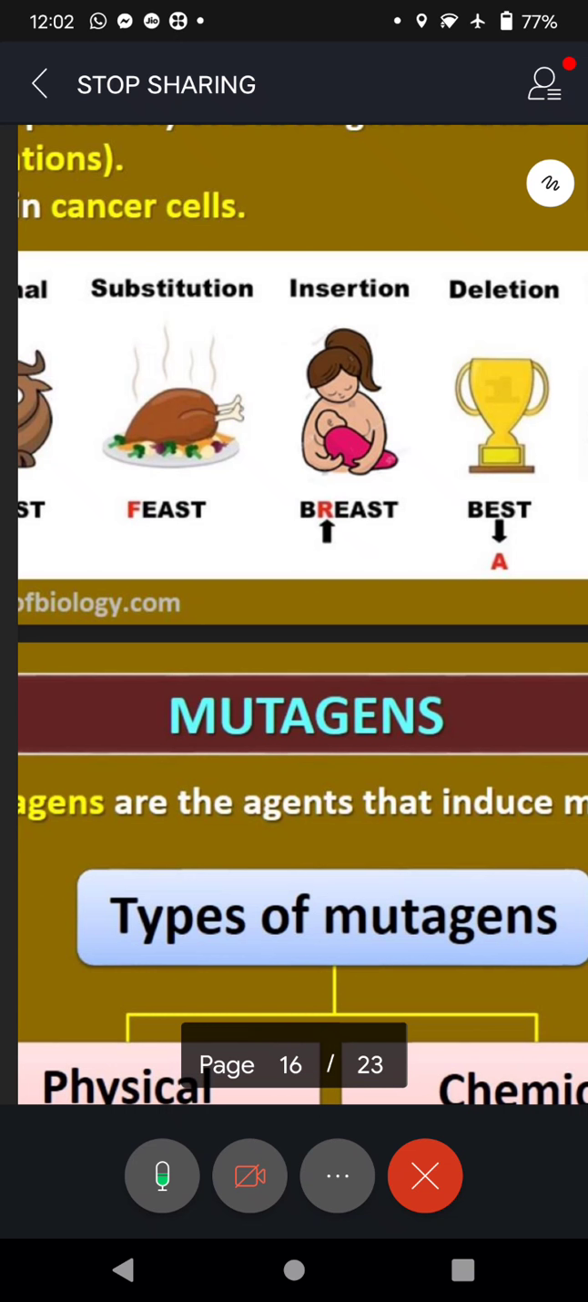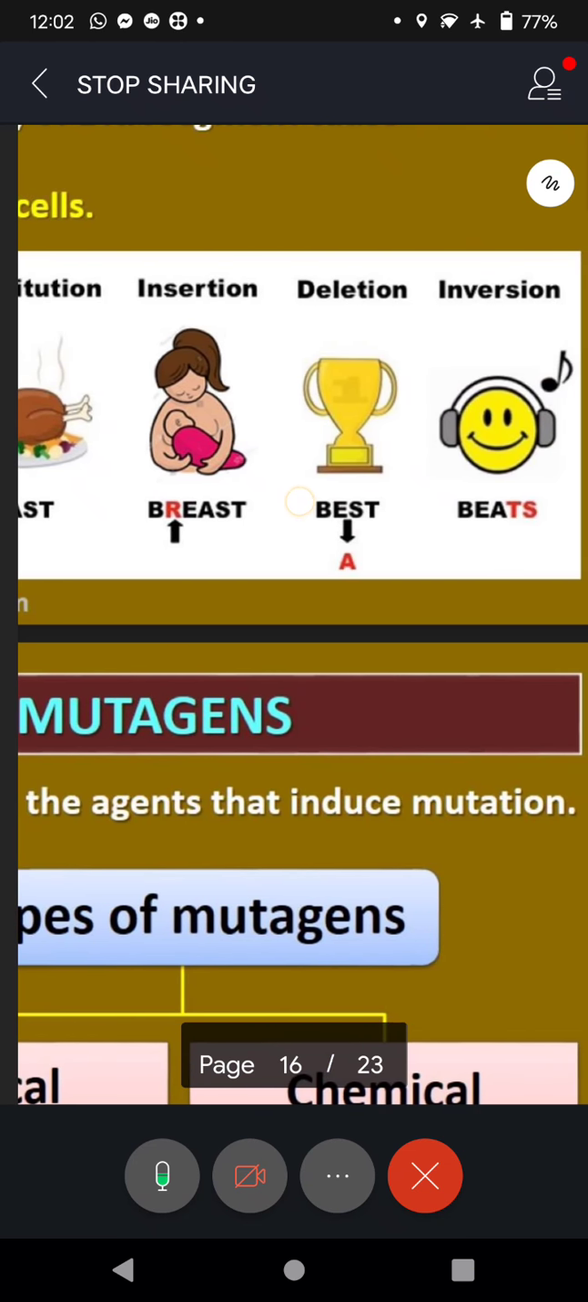Okay. It has become beast. R is added, breast. And deletion, one is removed. So now from beast, A is removed, it has become best. And inversion, from beast, inversion has taken place, S and T, it became beats. So this is what happens due to physiological errors.